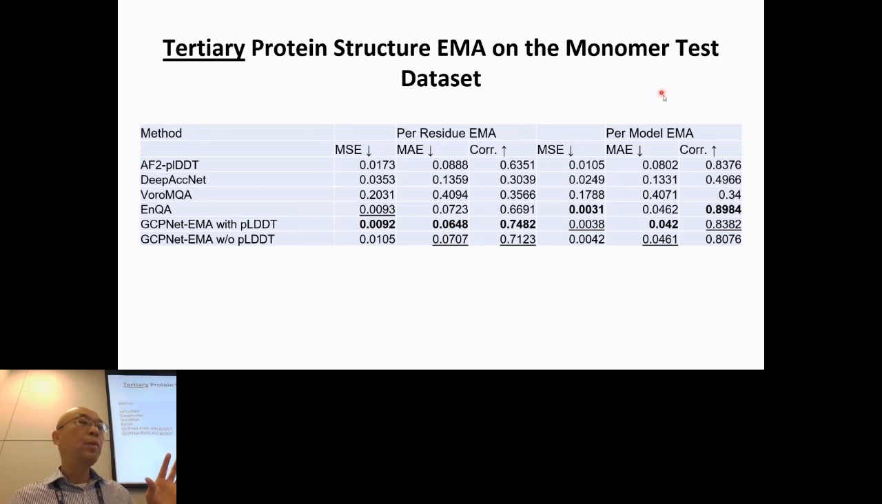And also for the per-model quality, the overall quality for each model, how well that quality assessment is, we can see this method also performs best in terms of mean absolute error, and also good correlation with the true quality scores of those models. So it works pretty well on tertiary structure model evaluation, quality assessment. So we are very happy about this. That's what we expected it to do.